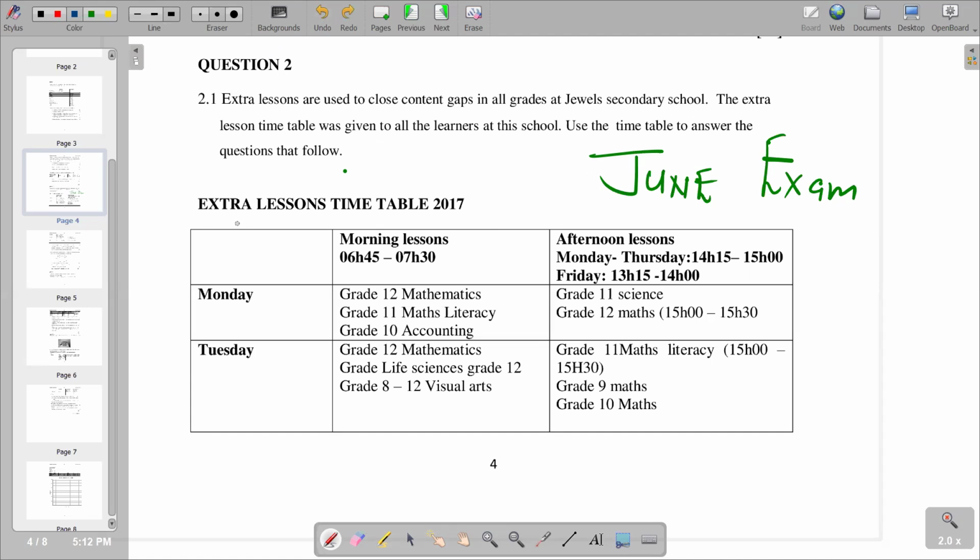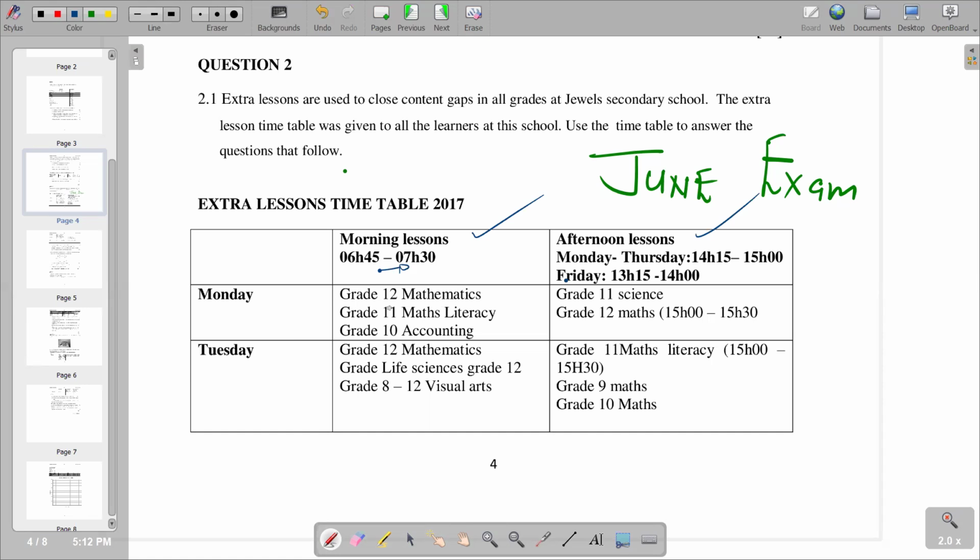So you're given the extra lessons timetable for 2017. Then you're given morning lessons and afternoon lessons. Just take note that the morning lessons are 06:45 to 7:30, and all the afternoon lessons are 14:15 to 15:00 hours. That is on Monday to Thursday. Then Fridays are 13:15 to 14:00 hours. We take note of that.